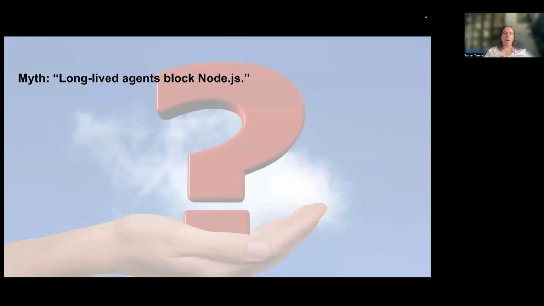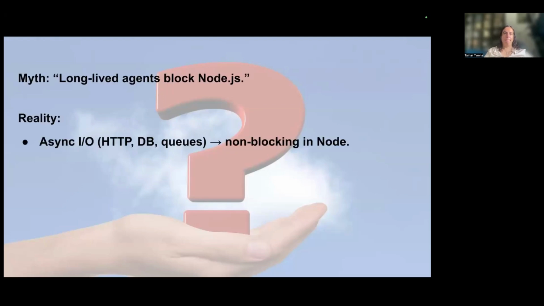Now we have a myth first. First of all, let's think about scale. So this is the main goal now.